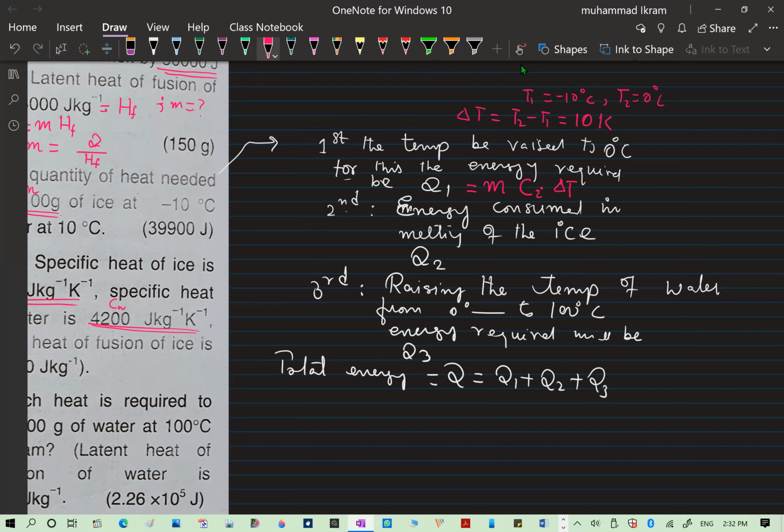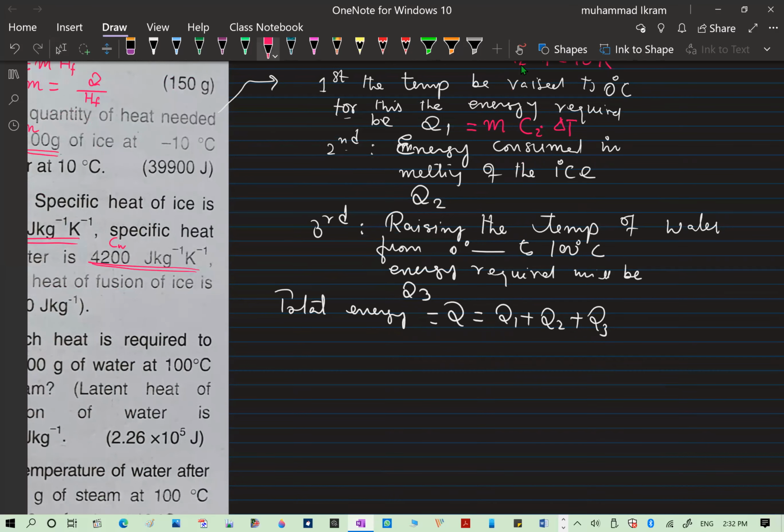First you need to change into Kelvin, then this into Kelvin, and then the difference, and it will be 10 Kelvin, right? Look, why? Because there is a minus sign, remember, so it will change into plus. The next one, this Q2, is nothing but the mass of the water. The mass of the water and the mass of the ice are the same as per the law of conservation of mass. Right, M into C. This time it is water.